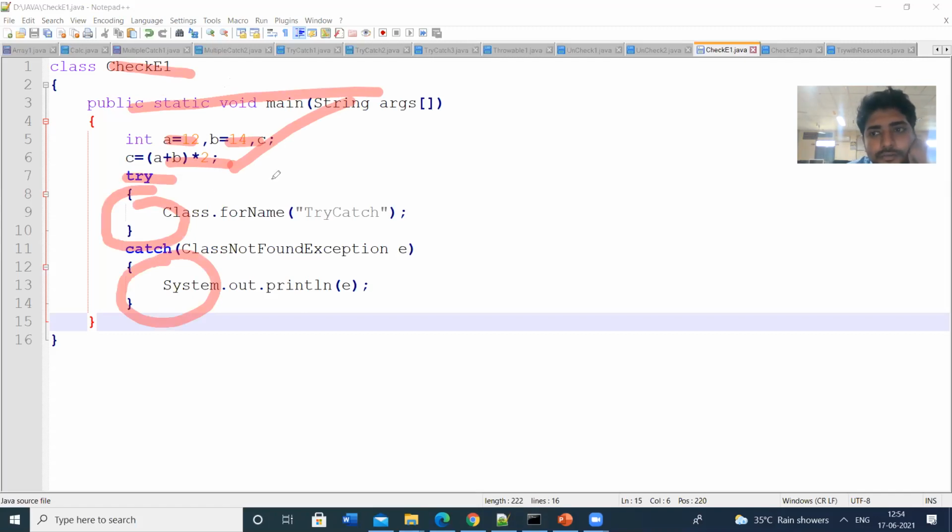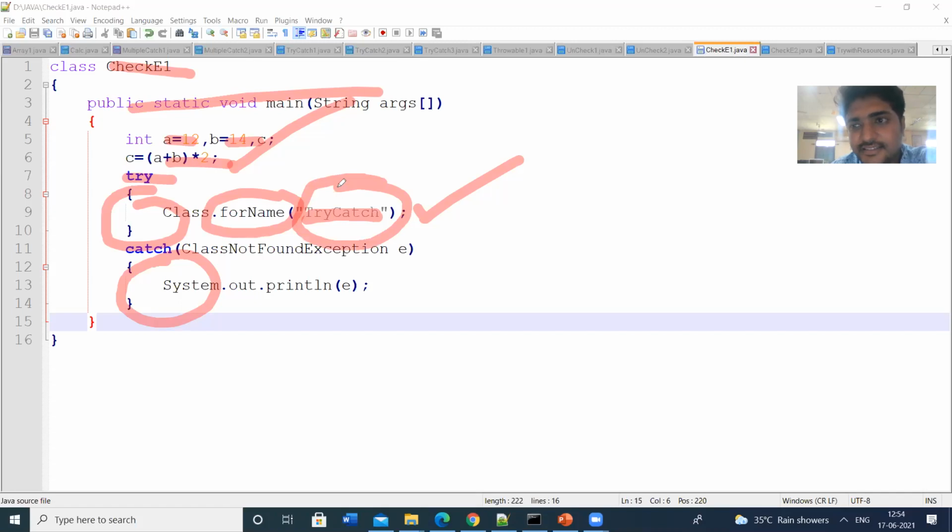So in the try block, I am going to identify the class. So Class.forName. That means the class name is TryCatch. So the compiler will search for the class in the list of available classes.